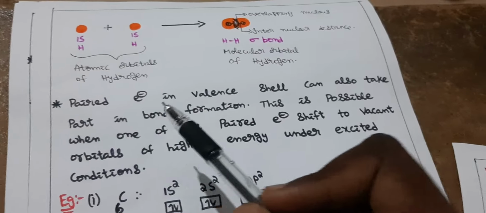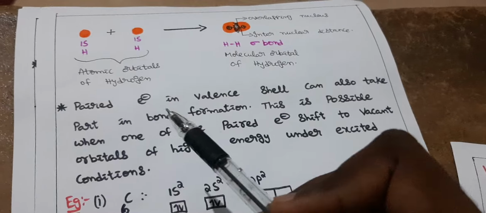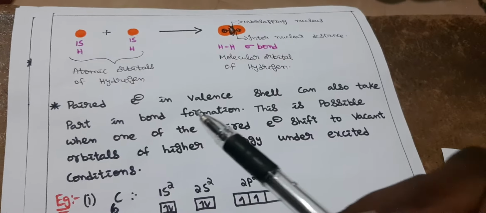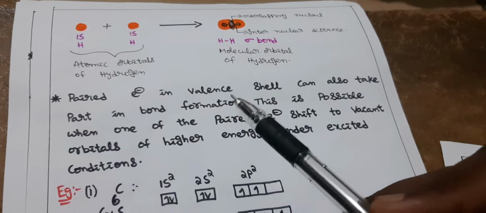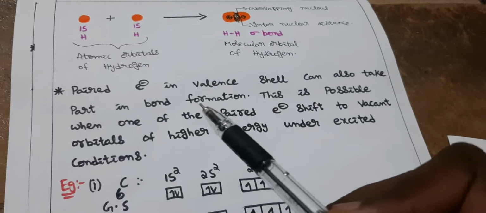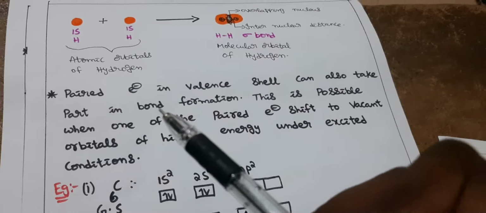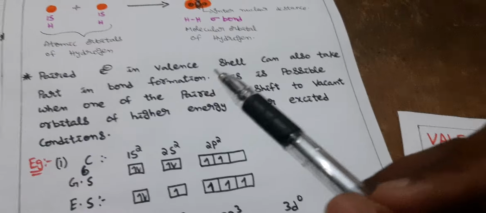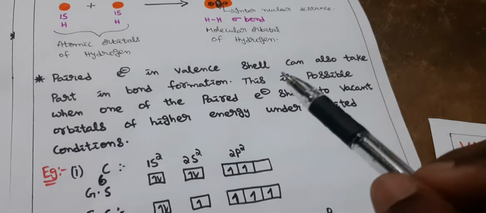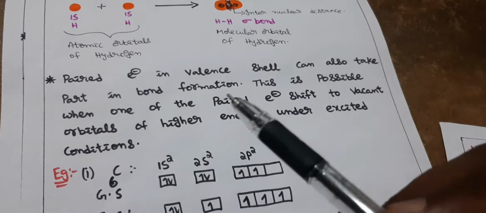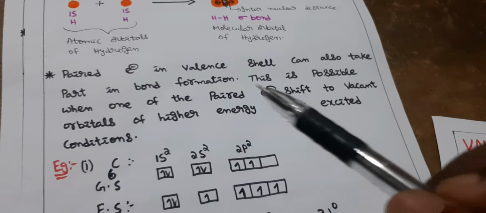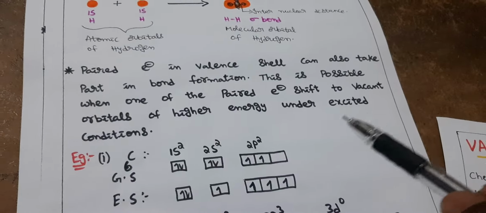See here, paired electrons in the valence shell can also take part in bond formation. What is this? In the previous point you said that paired electrons will not take part in bond formation. Yes, I said that, but this is possible when one of the paired electrons shifts to a vacant orbital of higher energy under excited conditions.